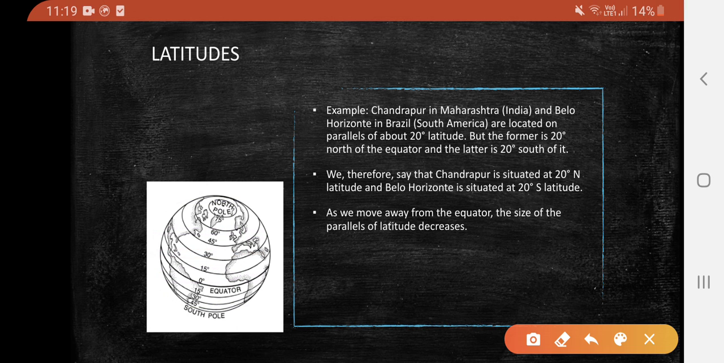For example, Chandpur in Maharashtra and Belo Horizonte in Brazil are located on the 20 degree latitude. But Chandpur is 20 degree north of the equator, and Belo Horizonte is 20 degree south of the equator. Hence, we can say Chandpur is located at 20 degree north latitude and Belo Horizonte is located at 20 degree south latitude. As we move away from the equator, the size of the parallels of latitude decreases. In this picture, you can see the size of the latitude decreases towards the pole.